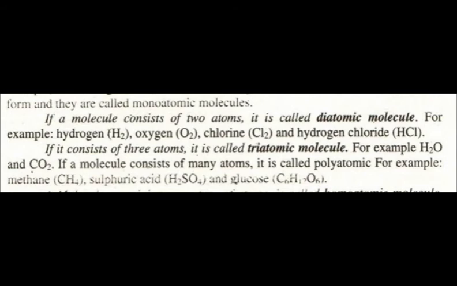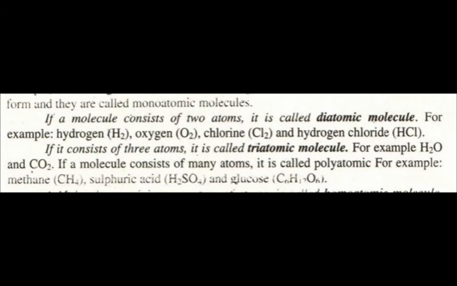We have discussed 3 types: monatomic, diatomic and triatomic. Mono means 1. If a molecule contains 1 atom, it is called monatomic. Diatomic, if a molecule contains 2 atoms. Triatomic, if a molecule contains 3 atoms. And if a molecule contains many atoms in it, it is called polyatomic.